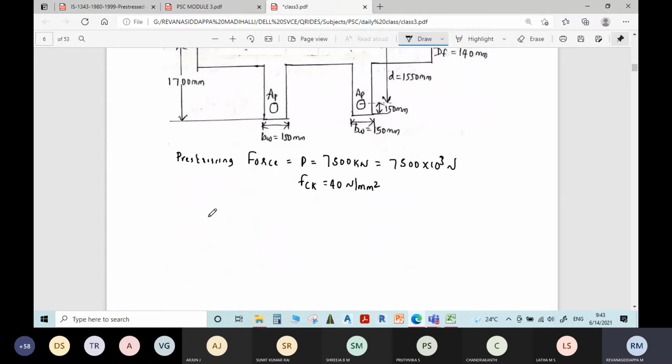Students, below you write it. Grouting is 100% effective.